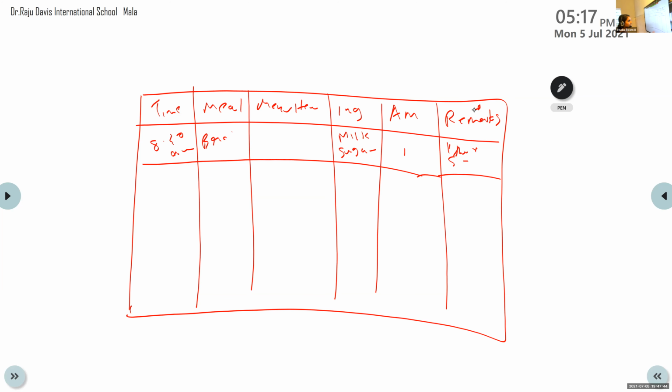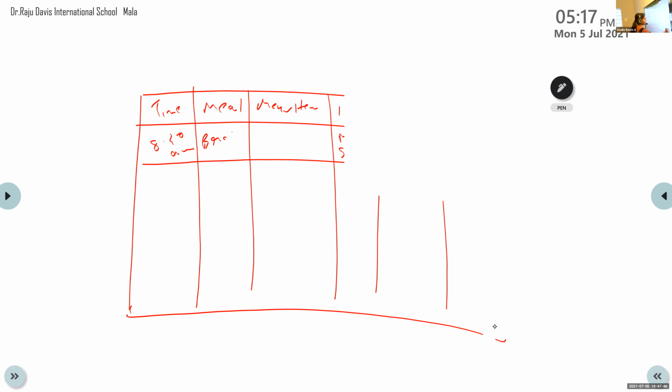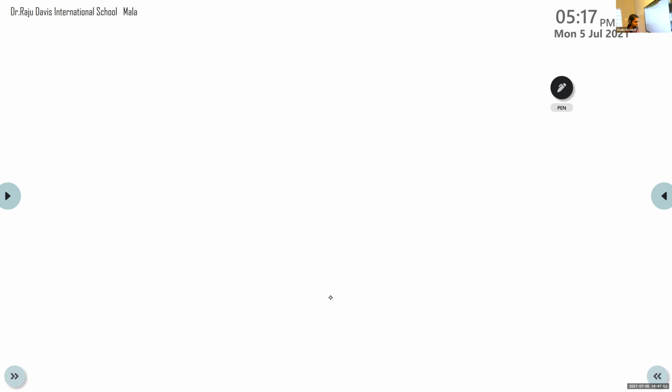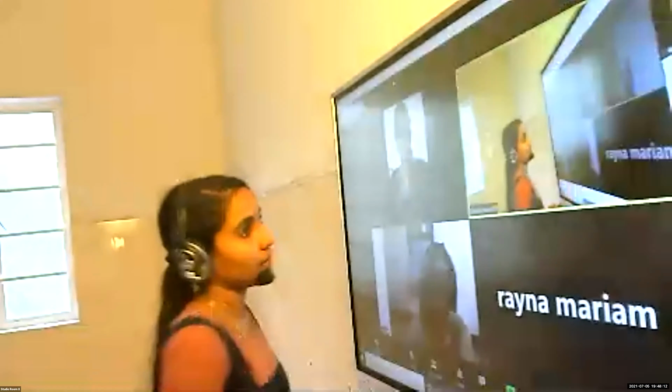Interview an adult in this format with time, meal, ingredients and all. Then what is the next step? Meghna, second step. Assessing the diet to determine whether it is more nutritionally balanced. How you identify the diet is, how you are planning to identify. Check the fruits, vegetables and all.